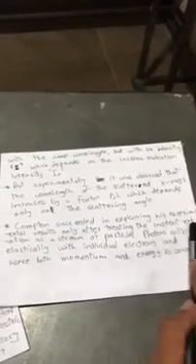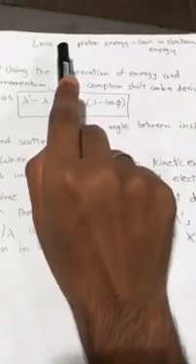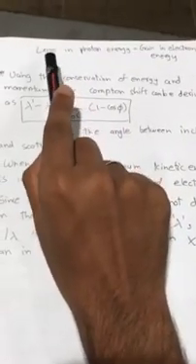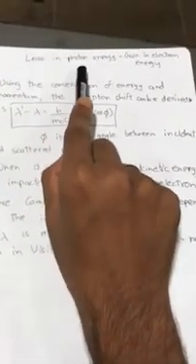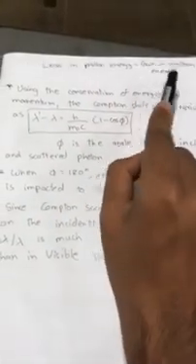Compton succeeded in explaining his experimental results only after treating the incident radiation as a stream of particles. Photons collide elastically with individual electrons, and hence both momentum and energy are conserved. By quantum effect, we can conclude that the loss in photon energy equals the gain in electron energy.